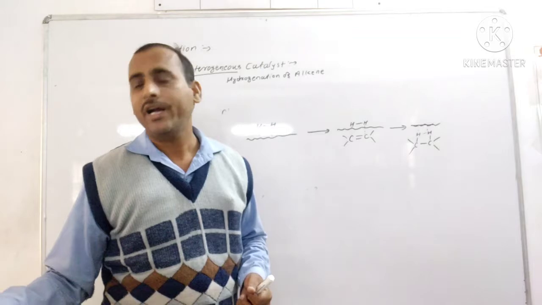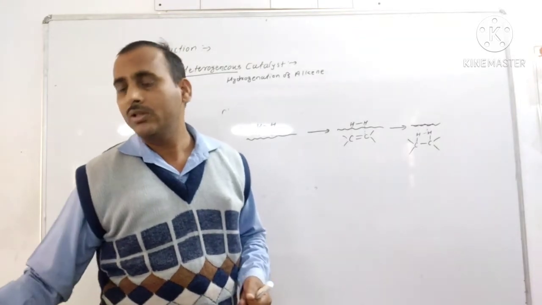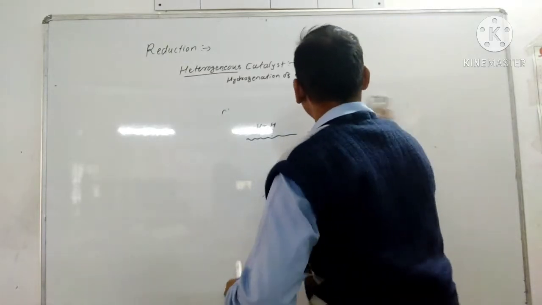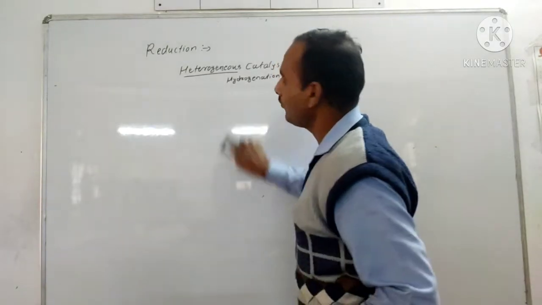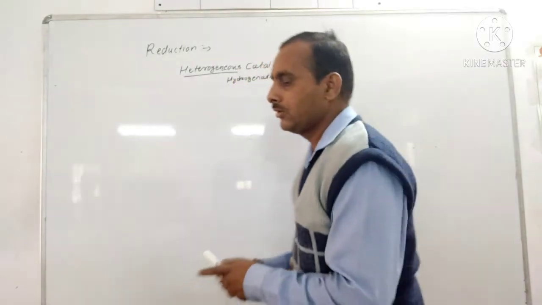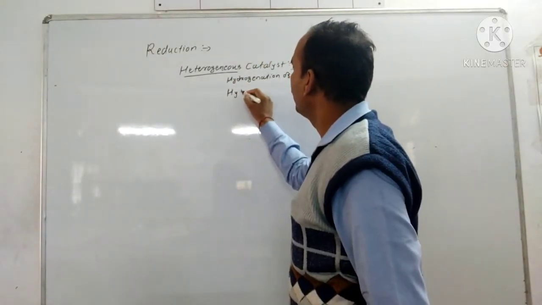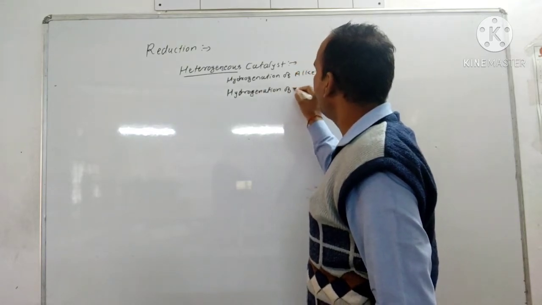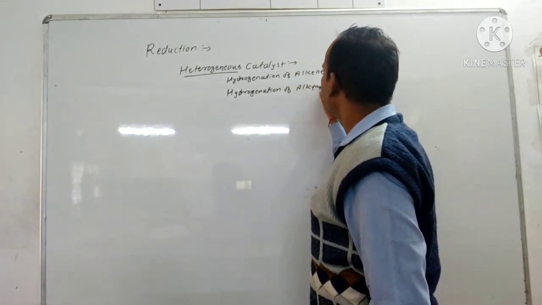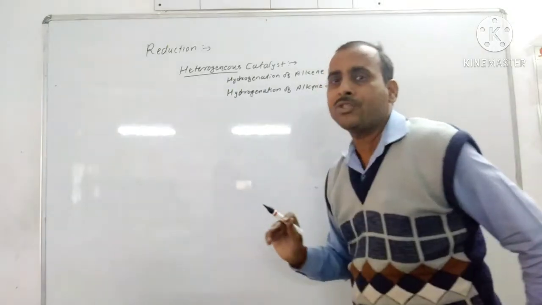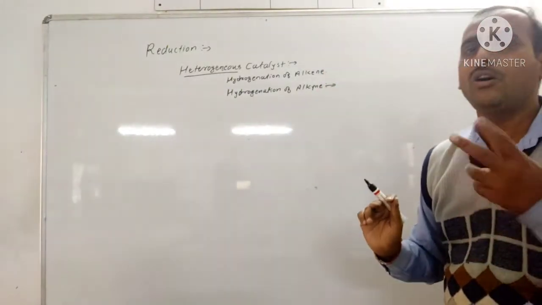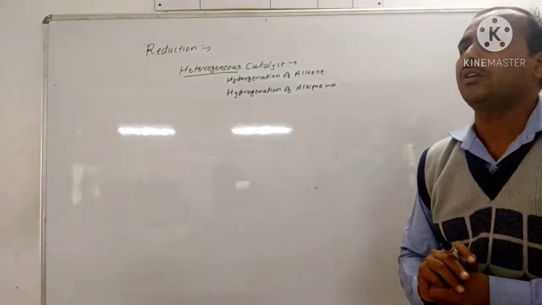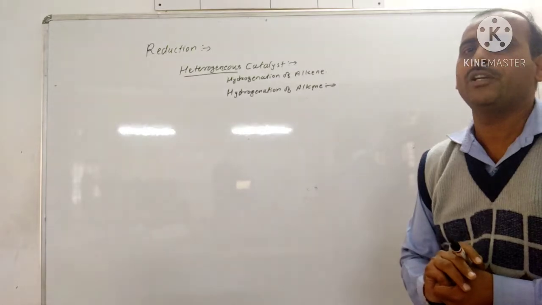Next, hydrogenation of alkyne. Let's see the hydrogenation of alkyne. Hydrogenation of alkyne occurs in two ways, by using Lindlar catalyst or by using sodium in liquid ammonia.